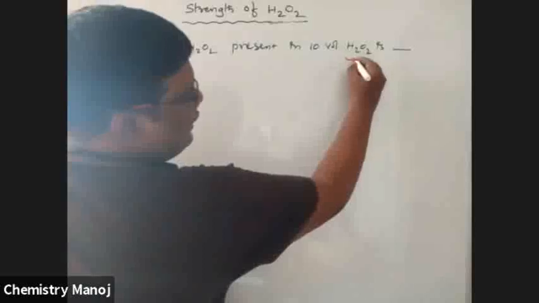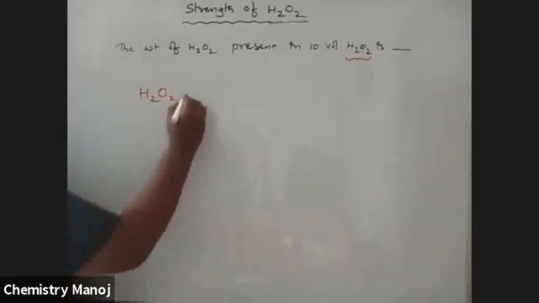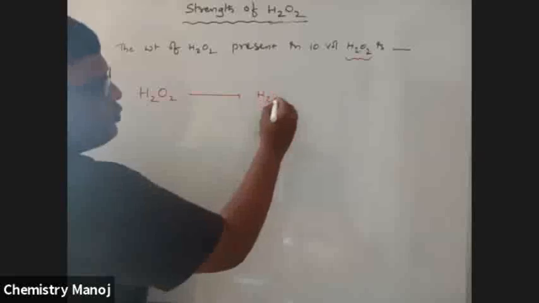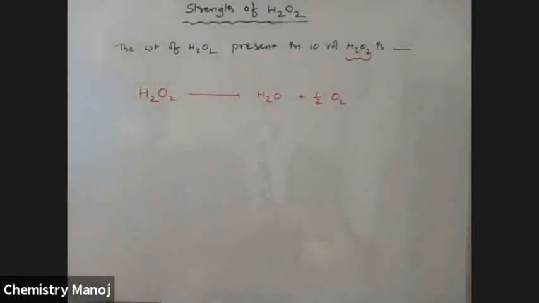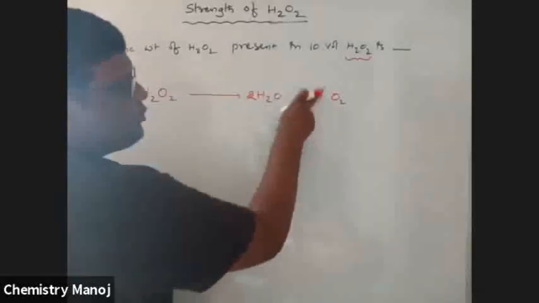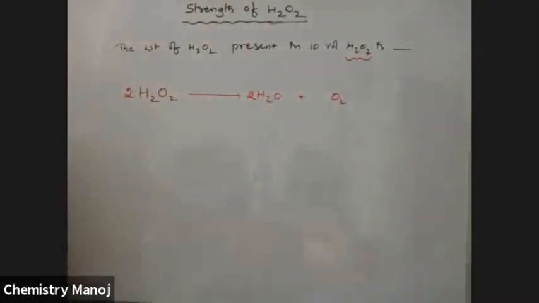See here. My dear boys, please listen carefully. H2O2 gives H2O plus half O2 as per the balanced equation, or 2H2O2 gives 2H2O plus O2 if you don't want the fractional value.